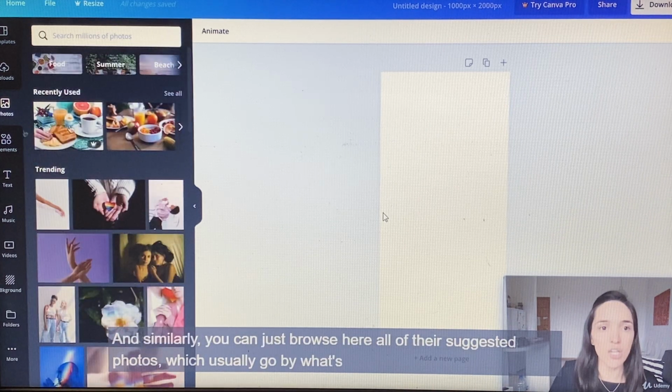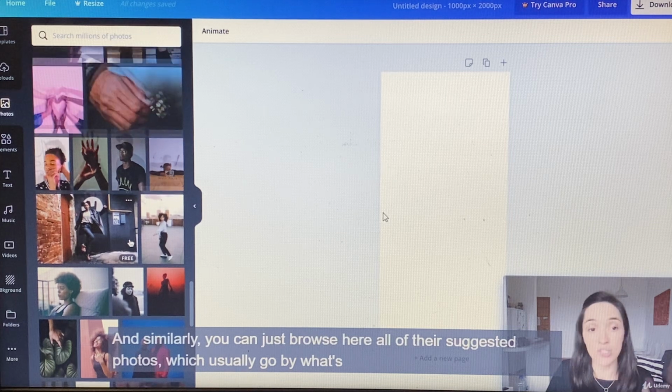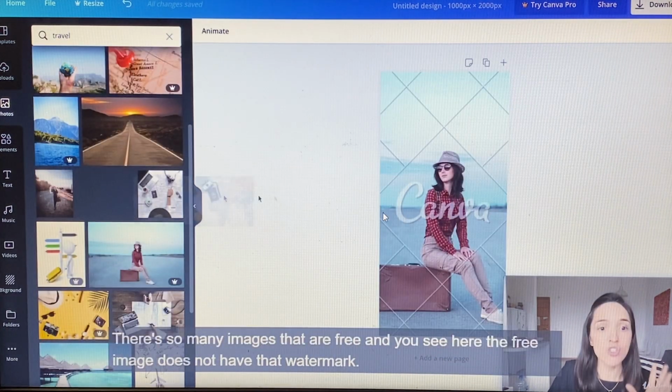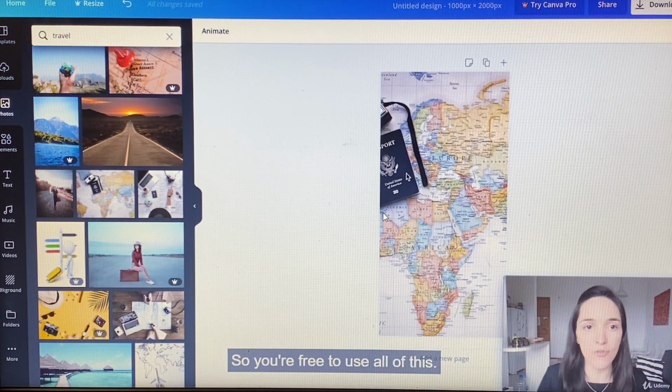And similarly, you can just browse here all of their suggested photos, which usually go by what's trending at the moment, or you can type something here like travel. There's so many images that are free, and you see here the free image does not have that watermark, so you're free to use all of this.